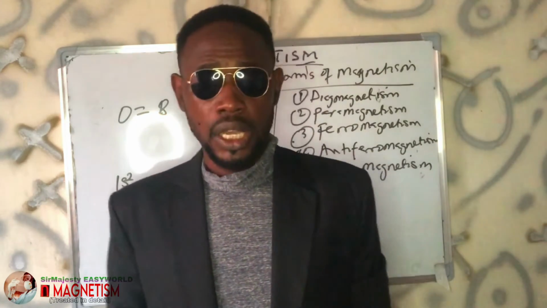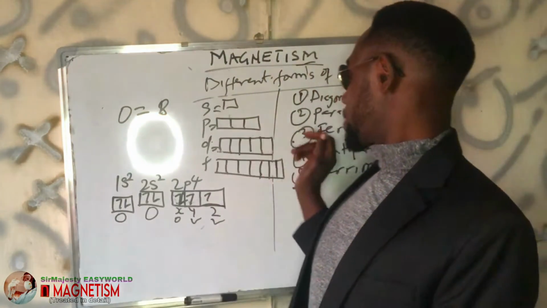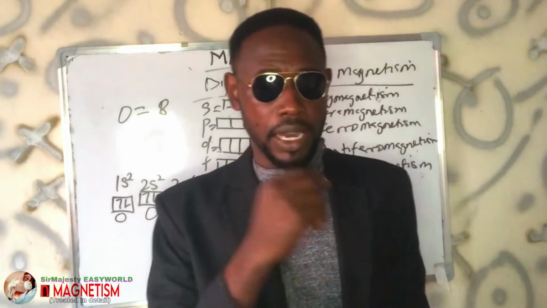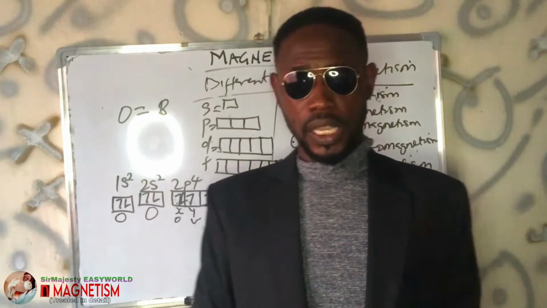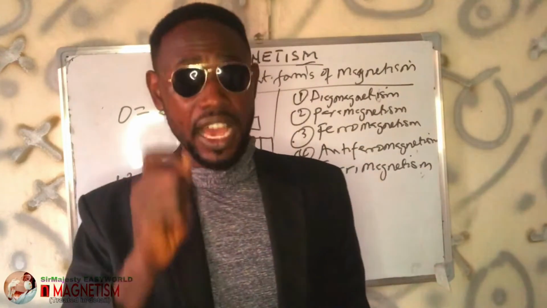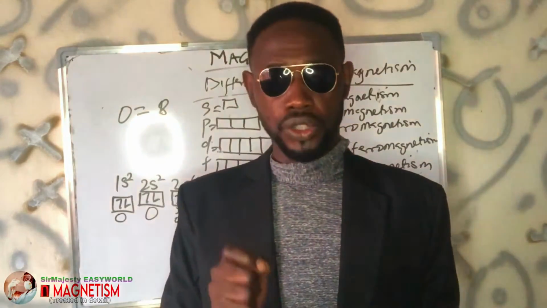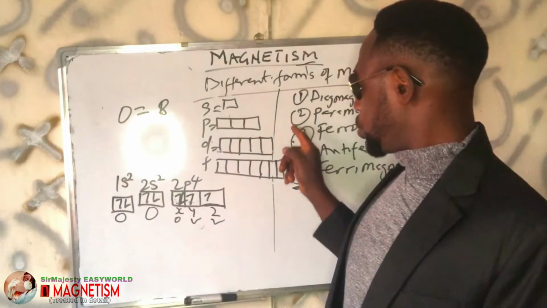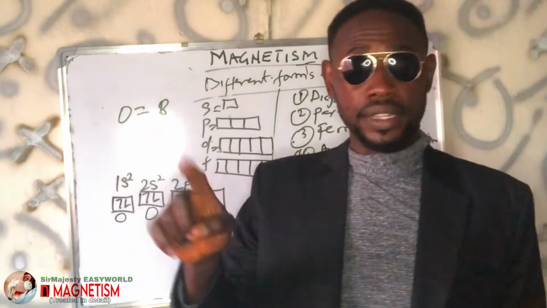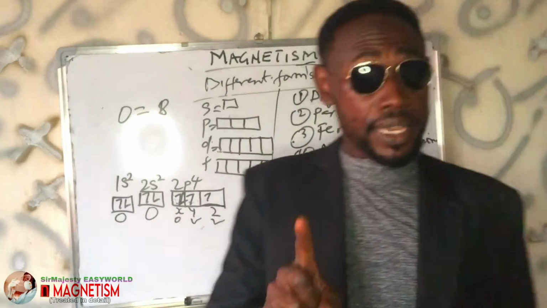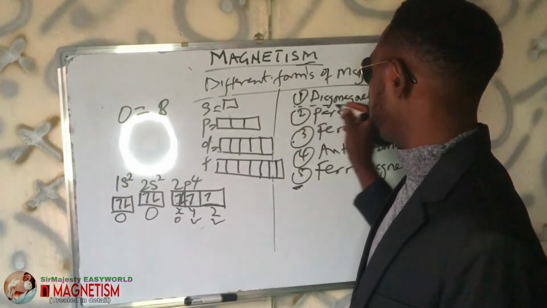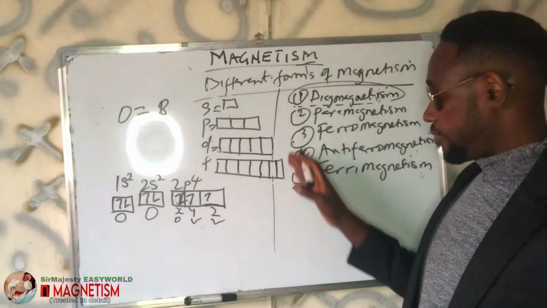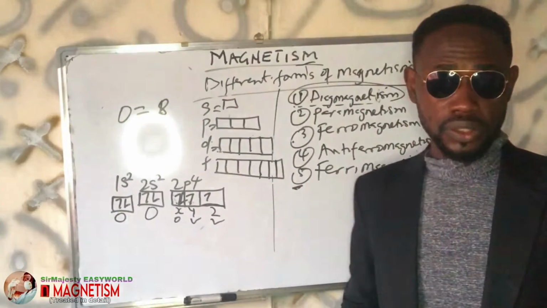So in other words, all ferromagnetic substances are paramagnetic, but not all paramagnetic substances are ferromagnetic. The common ferromagnetic substances we have are cobalt, nickel, and iron. Iron itself is the most common. In ferromagnetism, remember, all these 2 to 5 have unpaired electrons. It is only one that has paired. So that's why most times this might be excluded because of its zero magnetic field. These other ones might have magnetic field but behave in a different way.